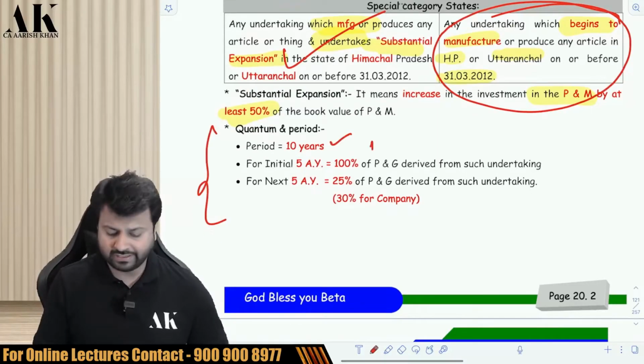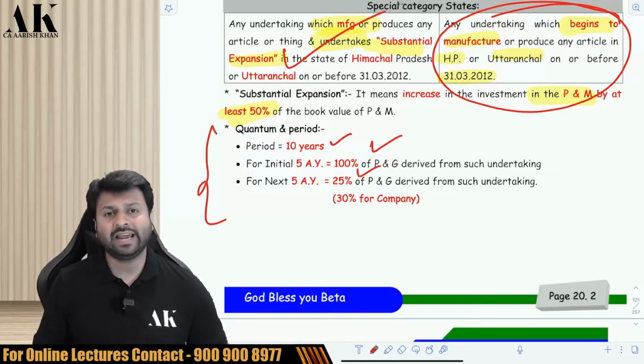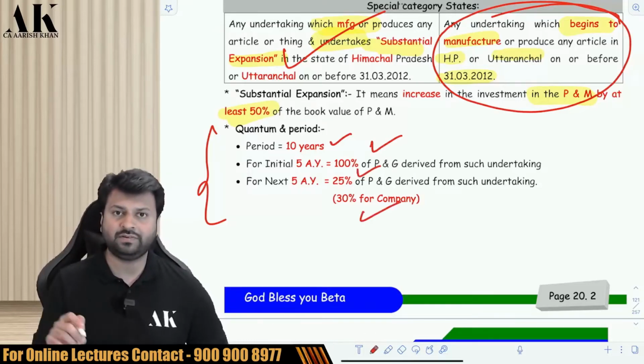10 years: first 5 years 100%, next 5 years 25%, and if you are a company, then for the next 5 years it is 30% benefit, just like the first section which was there.